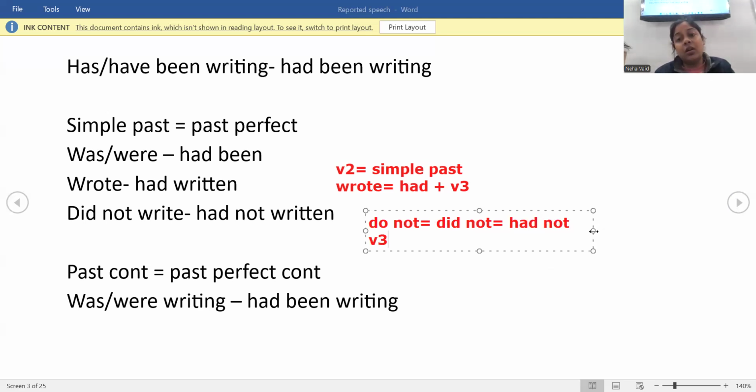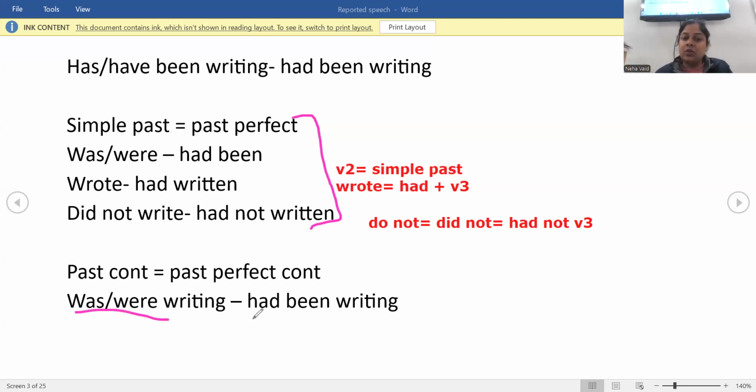This is again a common mistake. This whole rule is very, very important to note because kids generally make the mistake here. Next, again was, were changes to had been. Once you have learned what was, were changes to, you need not panic. Whenever was, were comes, just change it to had been, whatever tense is given.